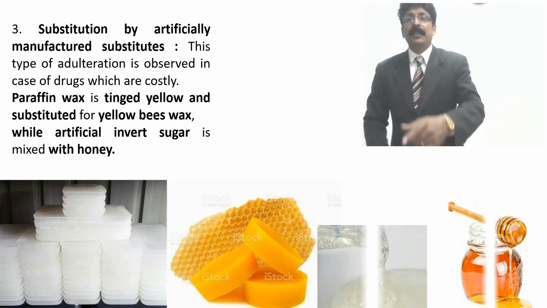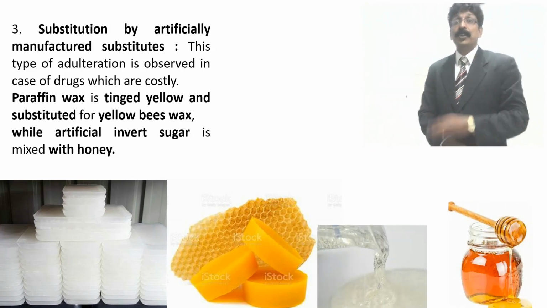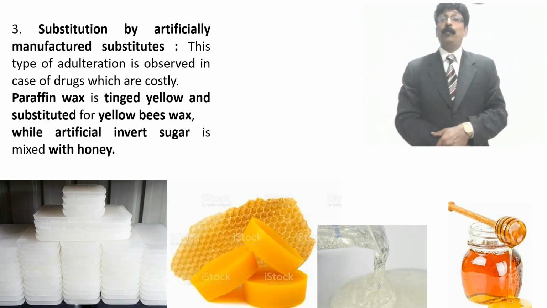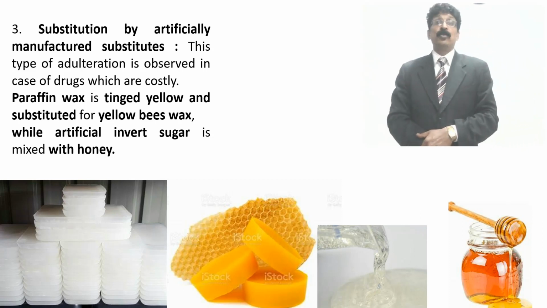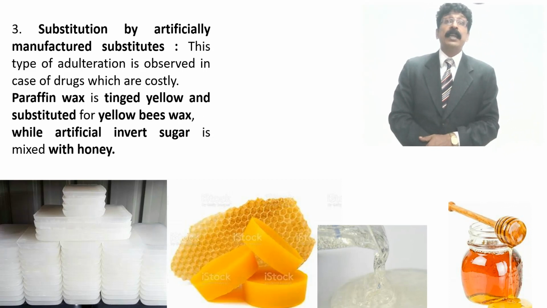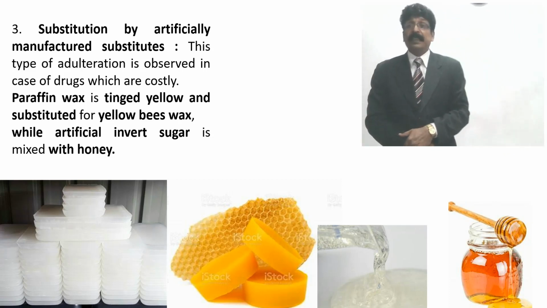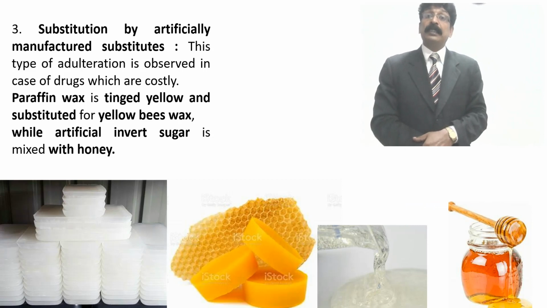You see this invert sugar for sweetness, adding some color, makes it possible to pass as honey. So this is also substitution by artificially manufactured substitutes, purposely for mixing. They used to manufacture and they used to add. These are the two examples for this purpose.